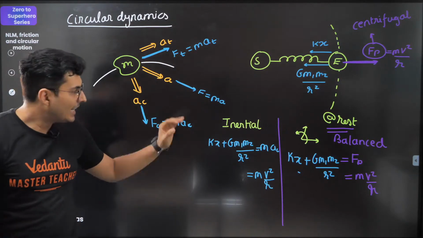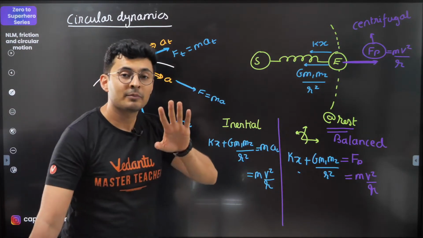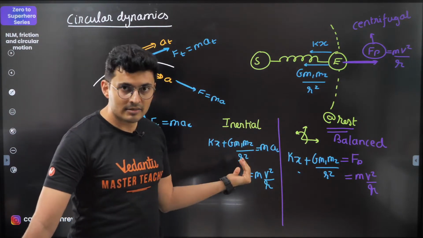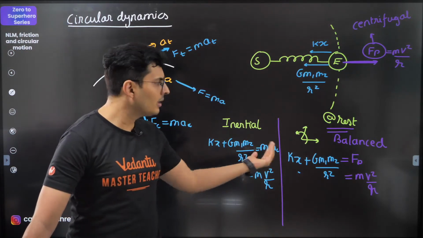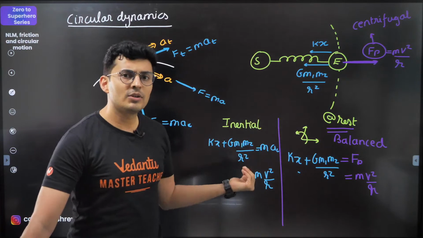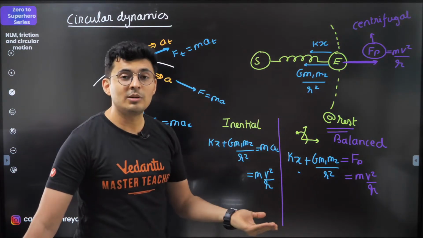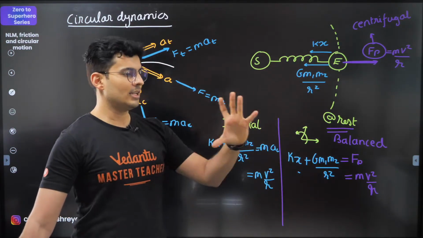Tell me guys, is there any difference? No, right? So what did you learn? Which method is good? Both are good. Is anything wrong? Both are correct. Nothing is wrong. Which one will you choose? It's up to you. So what should I do? Try it by both the methods. You should have the knowledge of rotating frames and inertial frames.